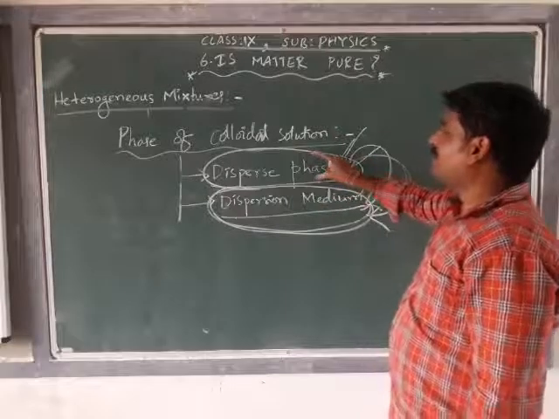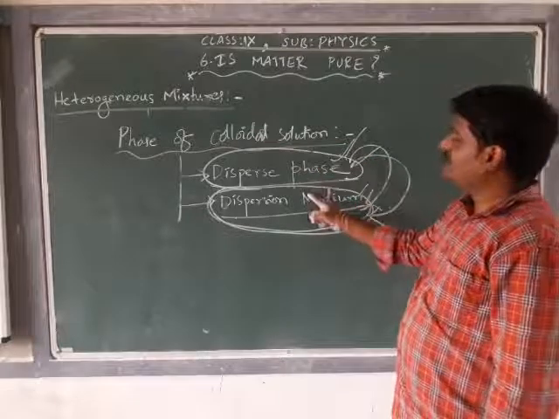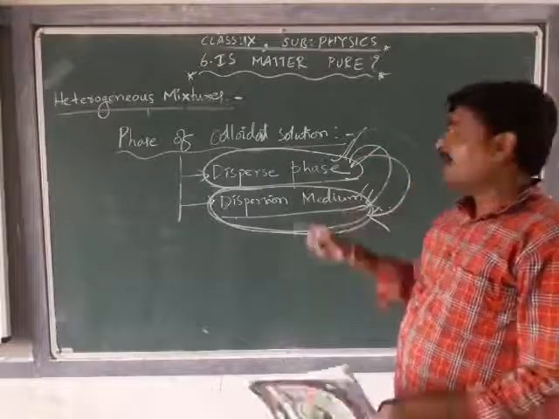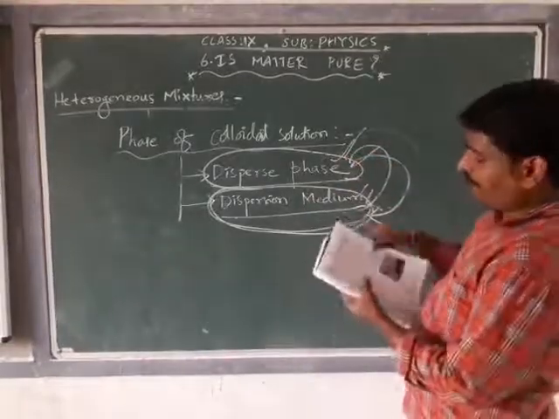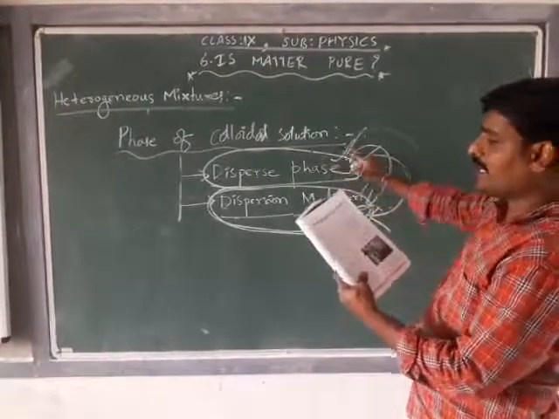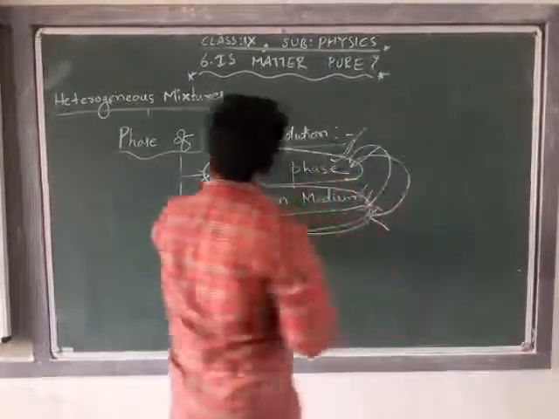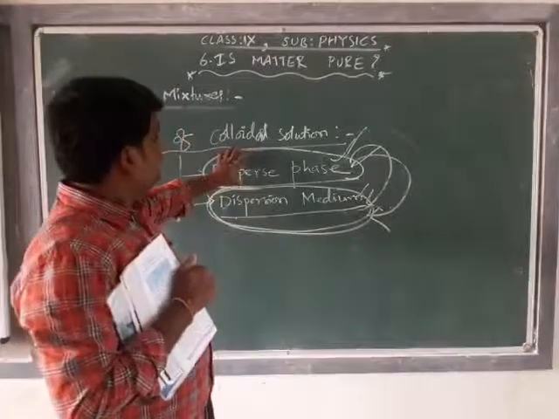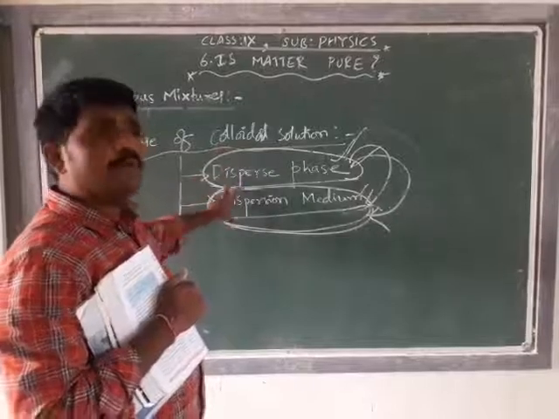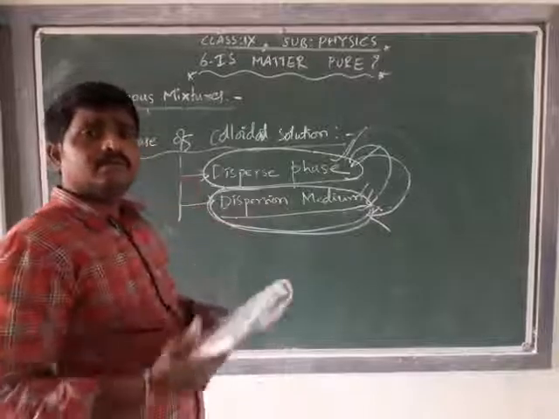Disperse phase is the phase which consists of the particles of the colloidal solutions, and dispersion medium is the medium where the disperse phase is dispersed. Disperse phase can be gas, liquid or solid. Dispersion medium can also be solid, liquid or gas. Depending on the physical state of the disperse phase and dispersion medium, we have a large number of examples of colloidal solutions.